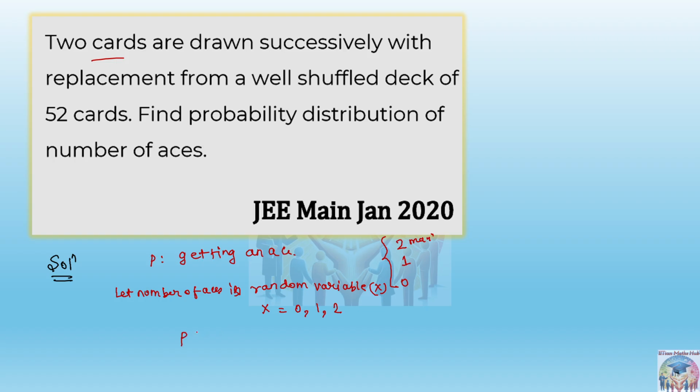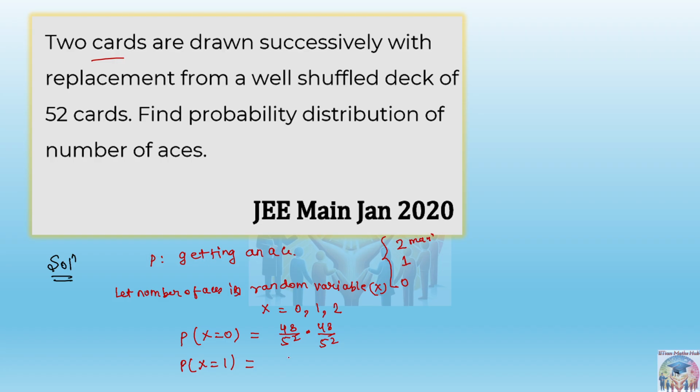Now probability of getting 0 aces. It means 48 by 52 in the first draw, because two cards have been drawn successively. If on the first card you are not getting any ace, it means 48 by 52, and on the second also you are not getting the ace. So 48 by 52 into 48 by 52, and there is a replacement given, so all the cards remain intact.